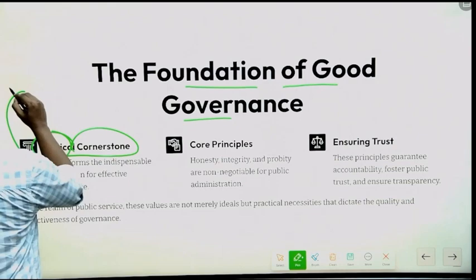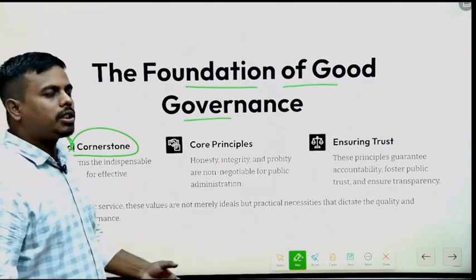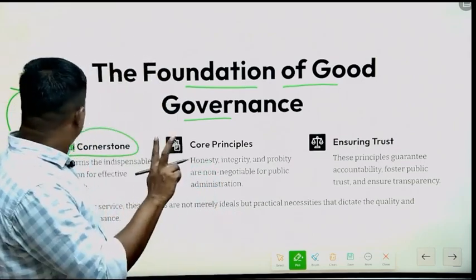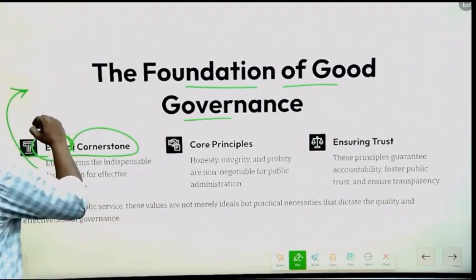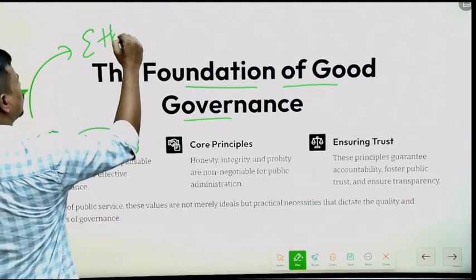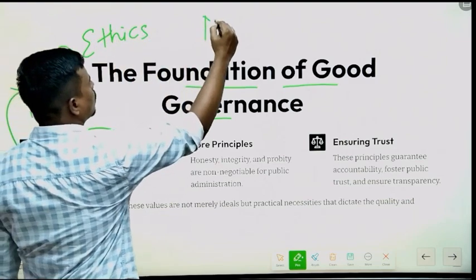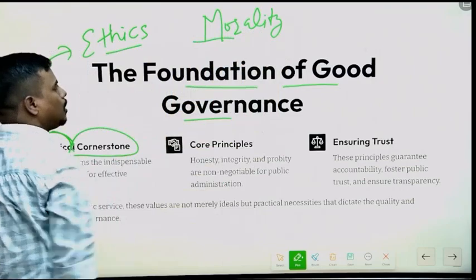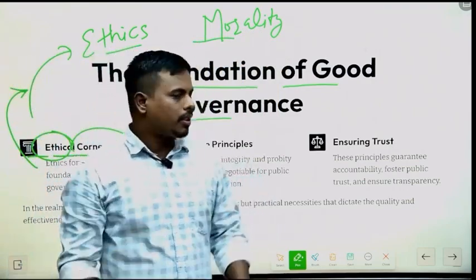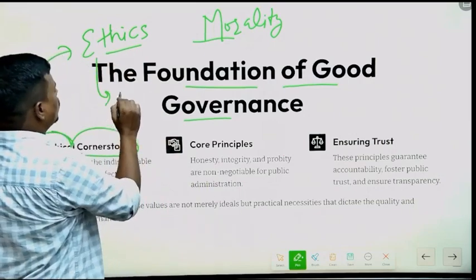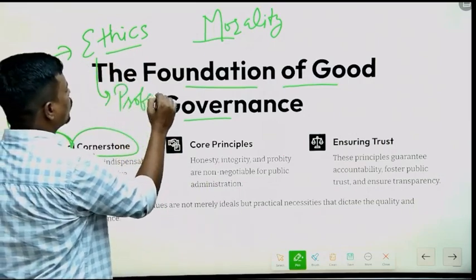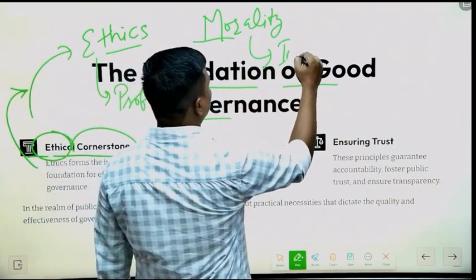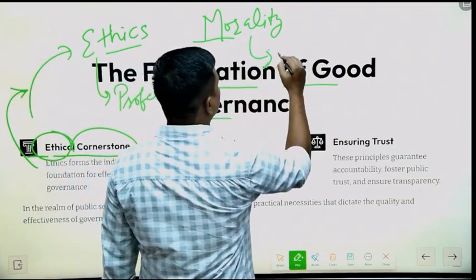Now the word ethics is itself an important word, so we will try to learn two different words, those are ethics and morality. Ethics is totally of professional life, and morality is completely of personal life.